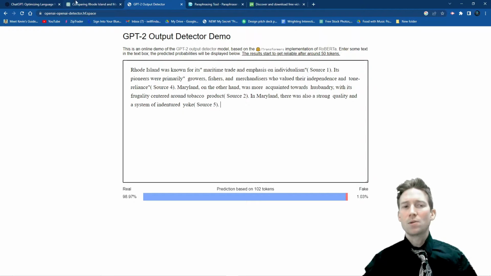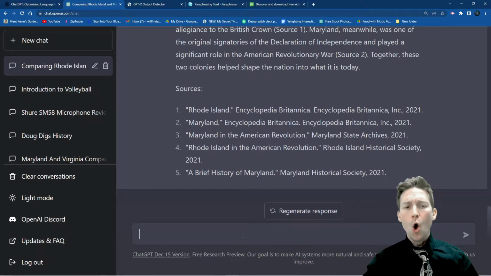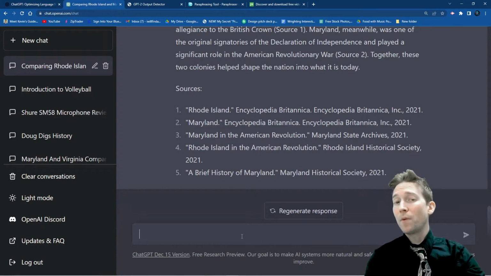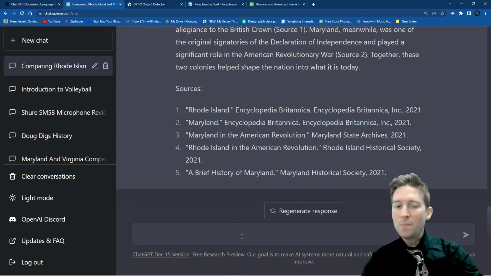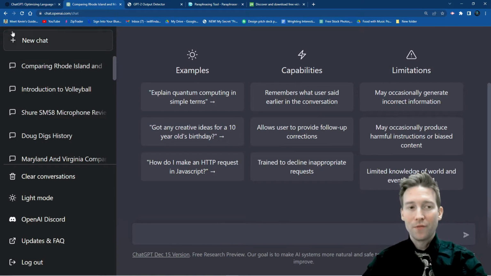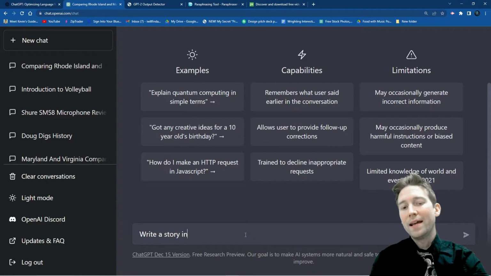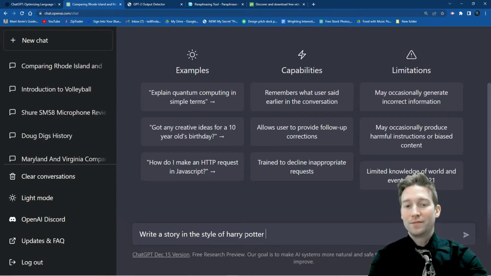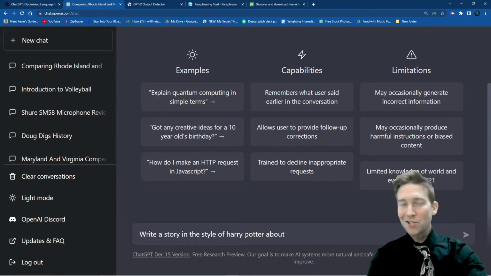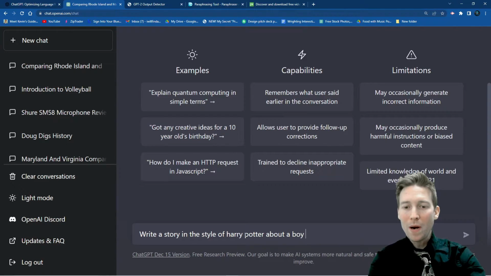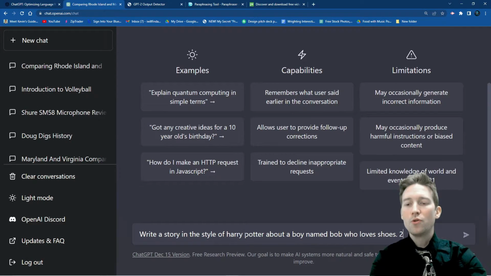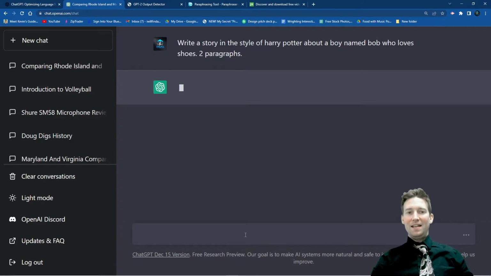Well, how about this? I'm going to have them write something where they can't end up cheating, and I'm going to make them write something from their brain. In fact, let's play with this idea. I'm going to go up to a new chat here, of course, to document this, and I'm going to paste, write a story in the style of, let's say, Harry Potter about, let's go with a boy named Bob who loves shoes. 2 paragraphs. And here it goes.